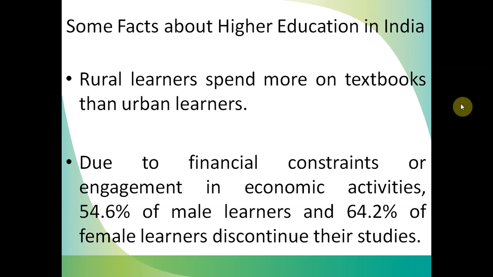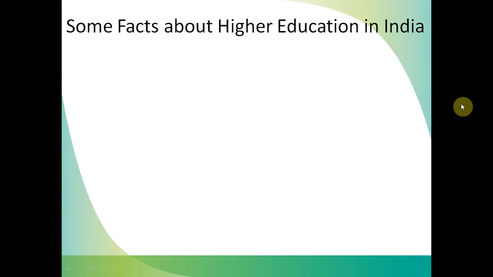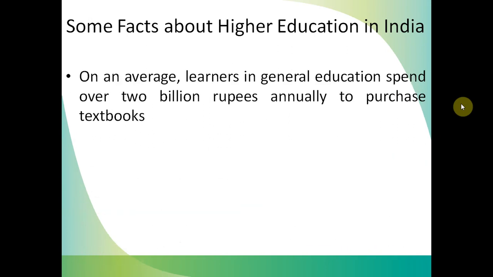They are discontinuing, means they do not have good resources for the learner, their textbooks, their books, and other things also. Money is also a constraint. So due to financial constraints and other constraints, they are not continuing their education. So this is one more scenario.